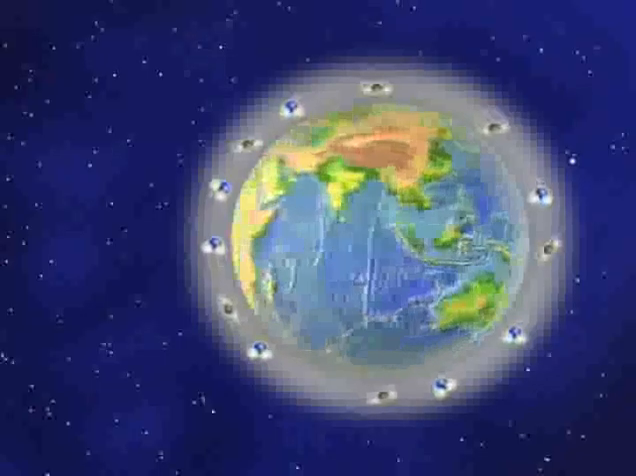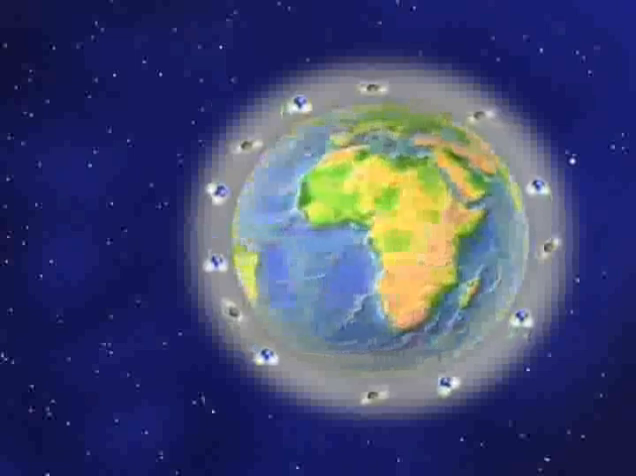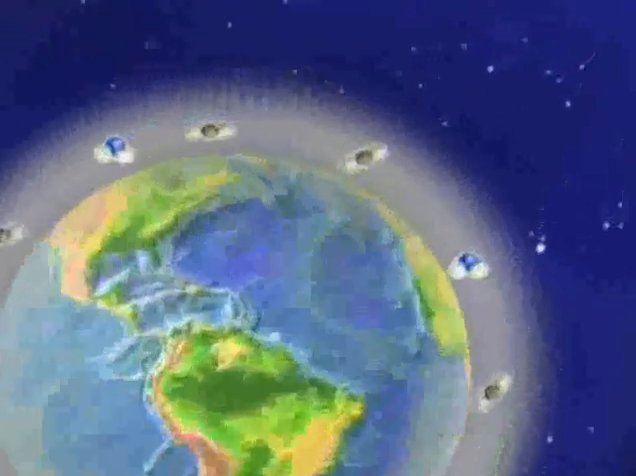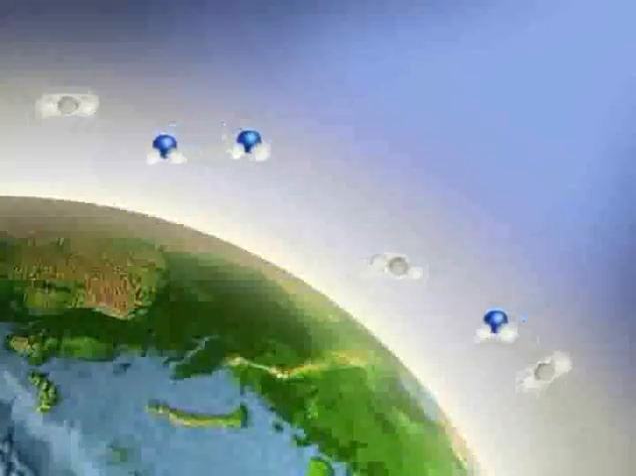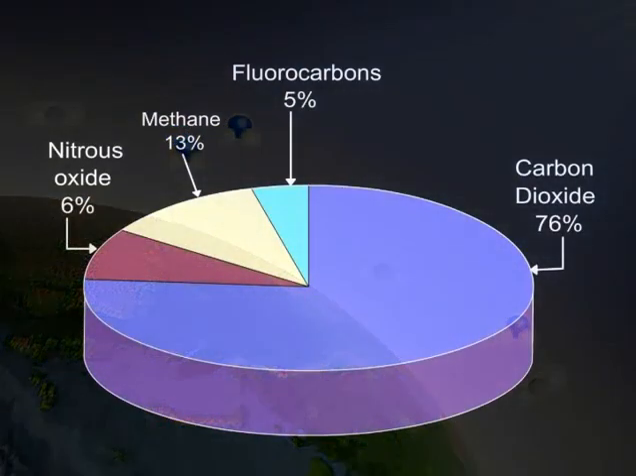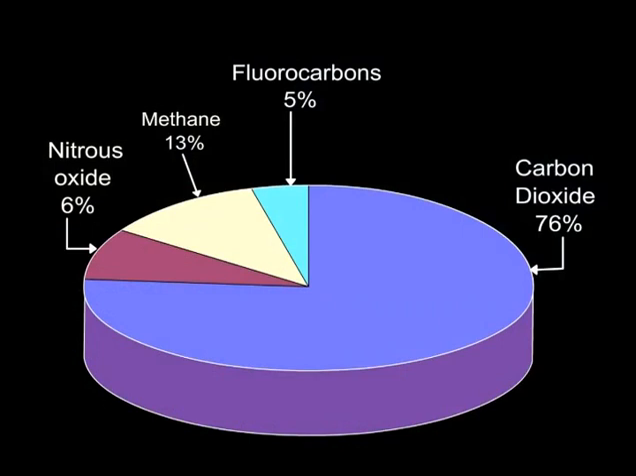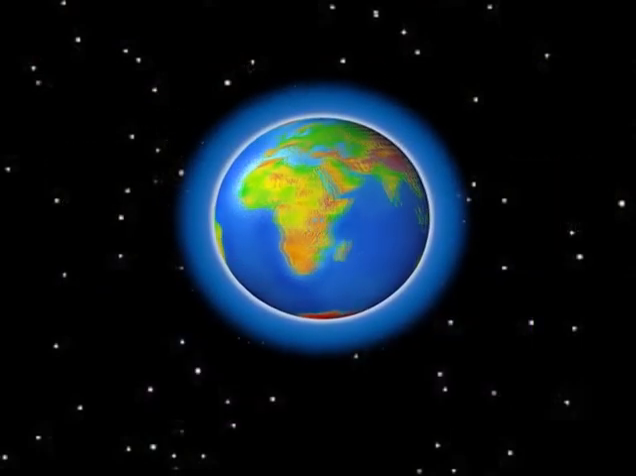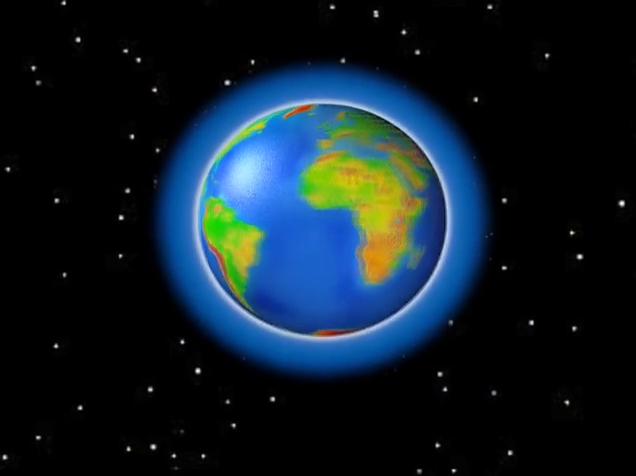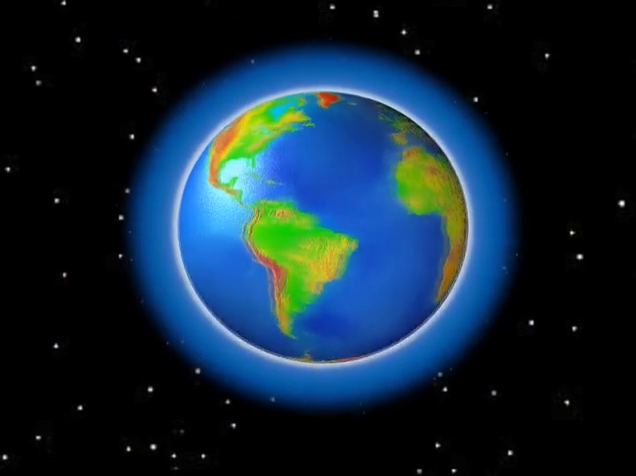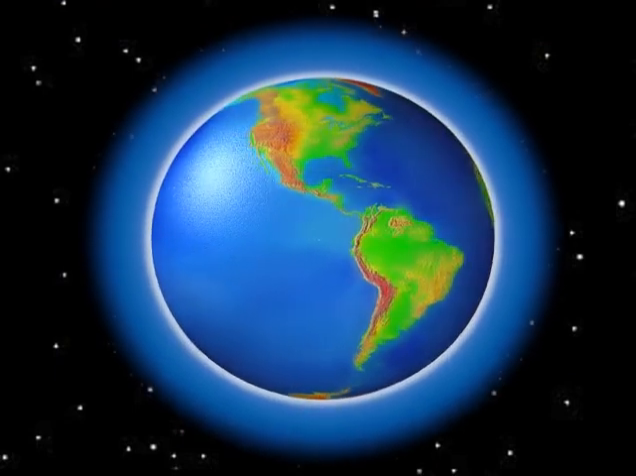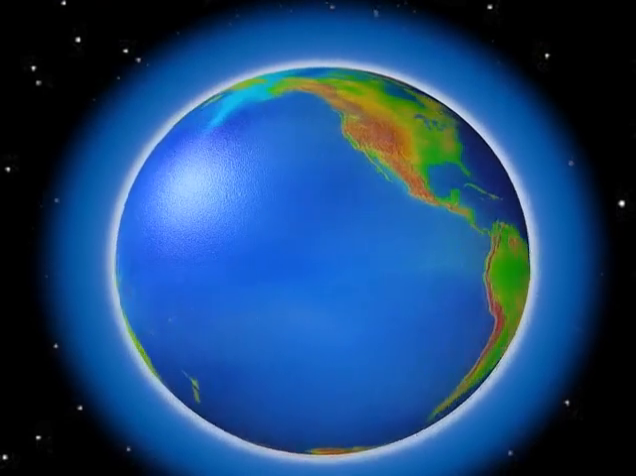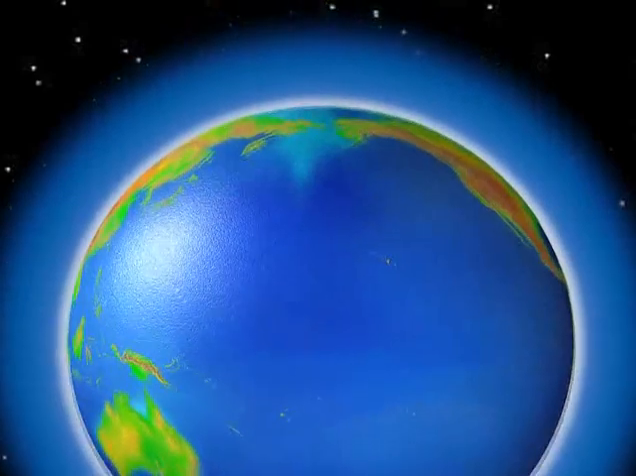Our atmosphere is full of gases. There are several gases present in the atmosphere, such as nitrogen, oxygen, carbon dioxide, etc. But the greenhouse gases are more important gases because these gases help in maintaining the average temperature of the Earth. These gases are found in the form of layer in the atmosphere.